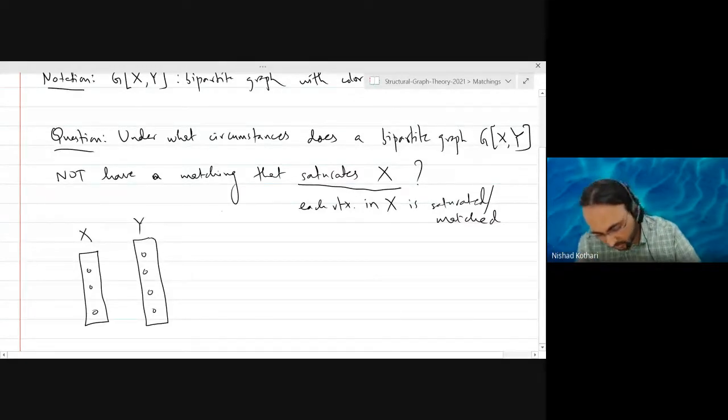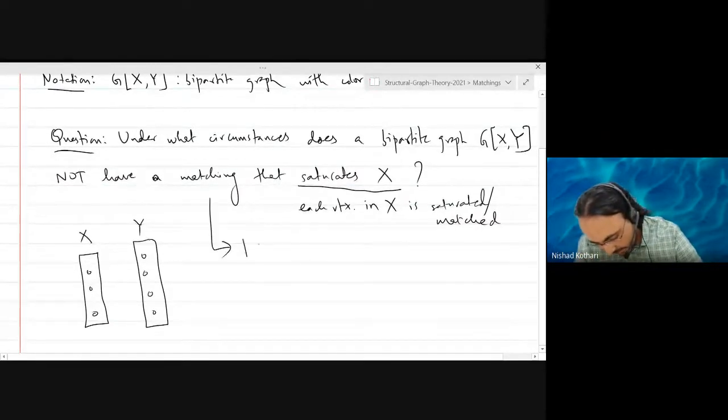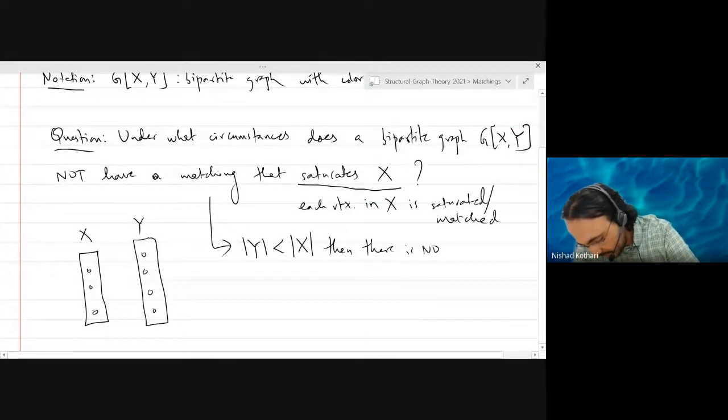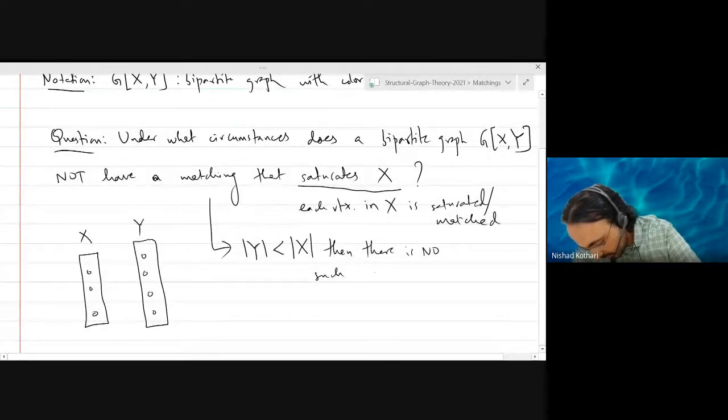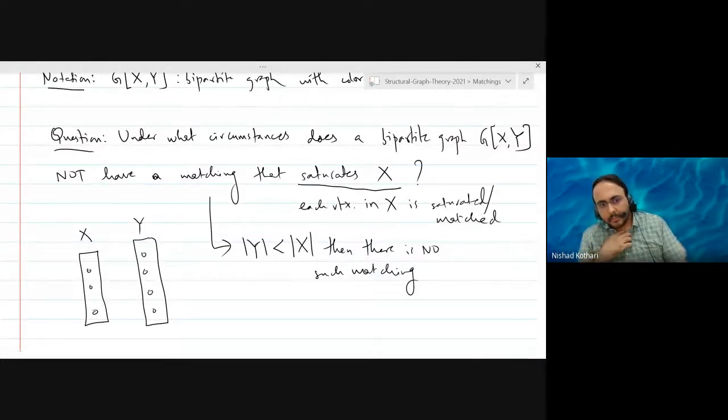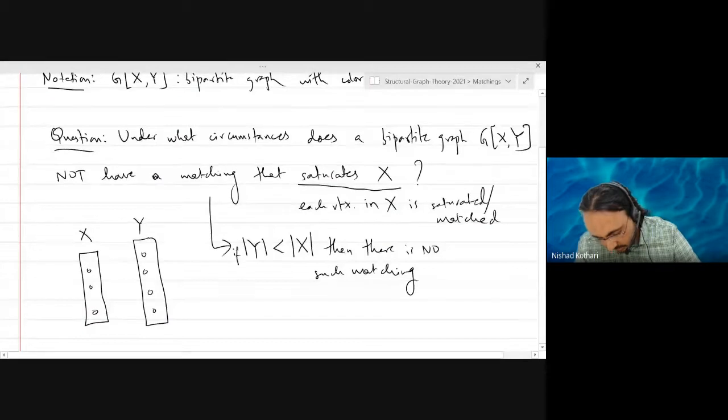So clearly, if |Y| is less than |X|, then there is no such matching. Good. So that is the first answer. Clearly, you need the number of vertices in Y to be at least the number of vertices in X. What else? Can you give me another situation?